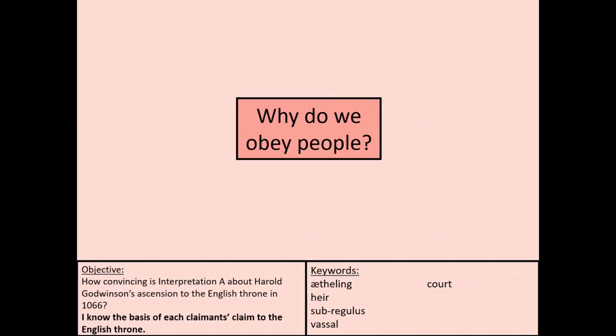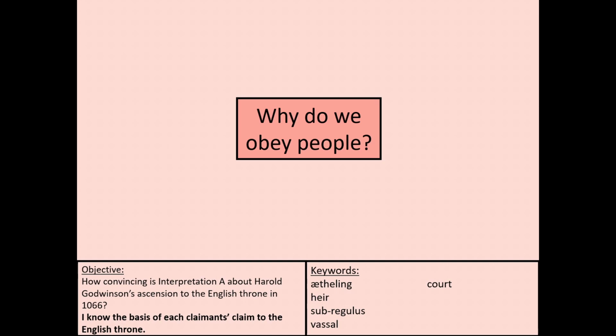So, the first question that we need to ask is this one: why do we obey people? And this largely comes down to this idea of power and why some people have power and some people don't. So what you need to do is pause the video, fill in the section on your sheet. You can do it as bullet points or as a spider diagram, and then we'll go through.